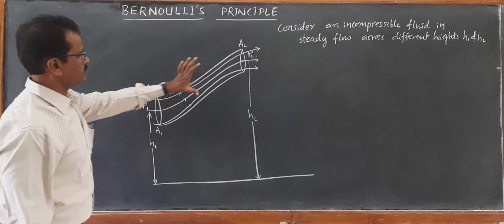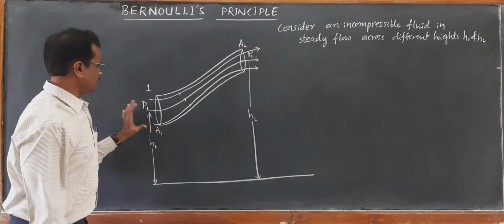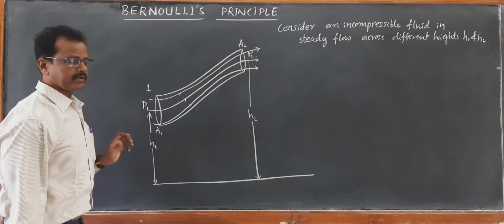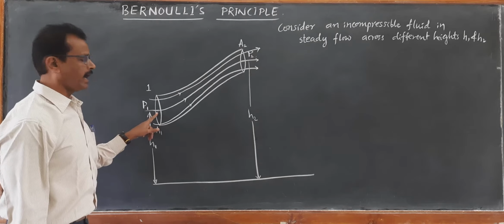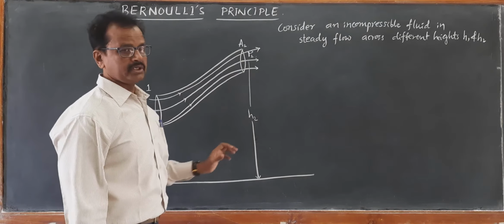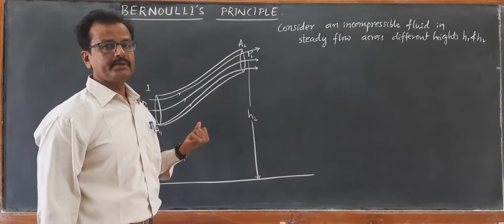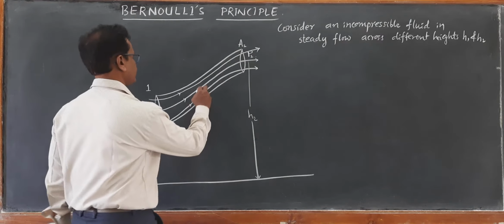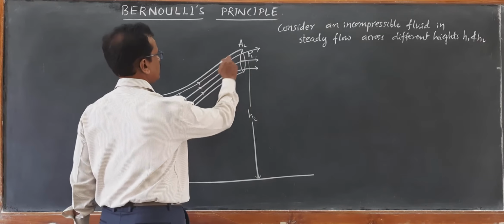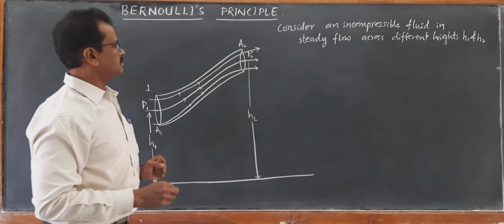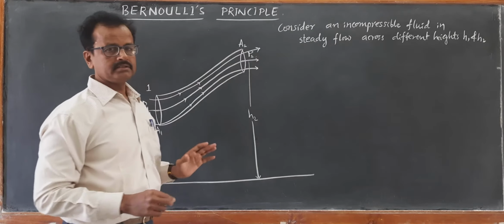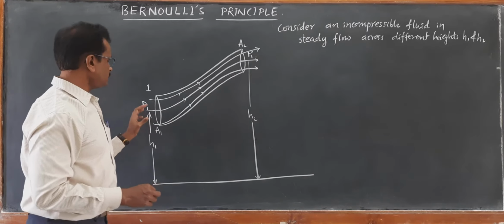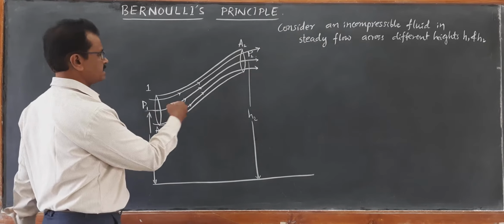Now, when the areas of cross sections are different, definitely the pressures at these different positions are also different. Let P1 be the pressure acting at area A1 and P2 be the pressure acting at area A2. P1 and P2 are the pressures acting on the fluid. As a result, the fluid can rise and come out of this area A2 at height H2. So there is a rise in the level of height. And when you look at the streamlines, there is a gain in velocity.